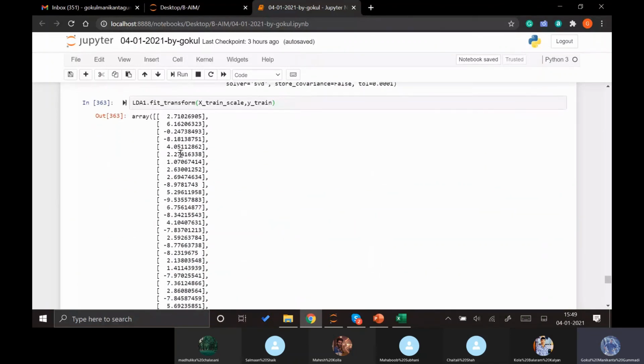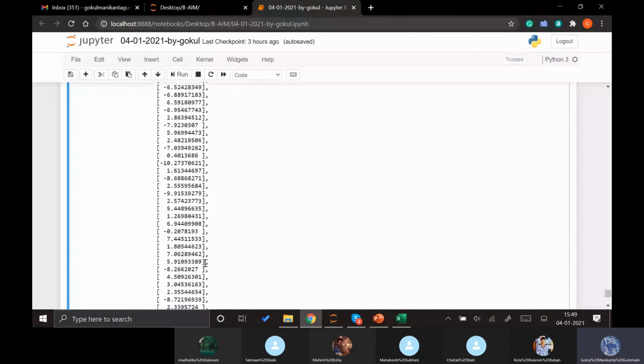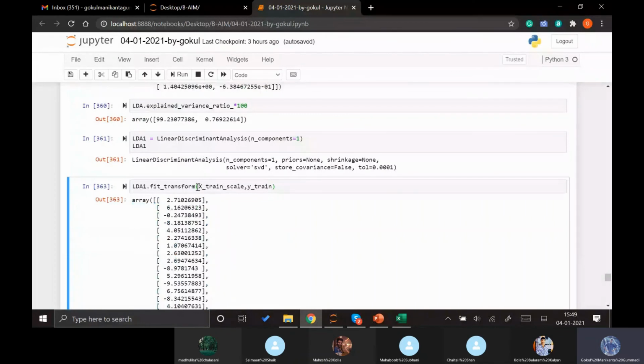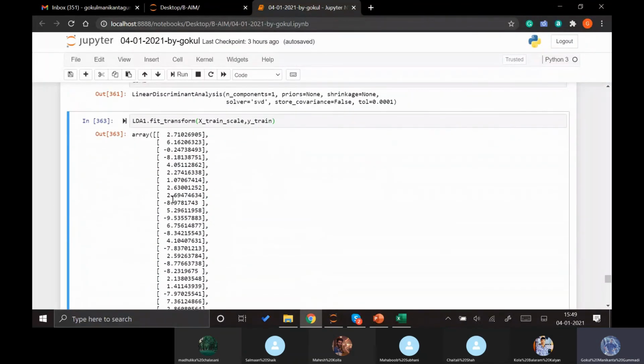Now we got the one column. This one column actually explains 99% of the whole data which we have previously in our train data set.